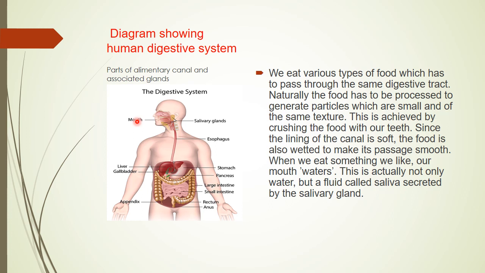Now, the holozoic mode involves 5 steps that we discussed in amoeba earlier in module 3: ingestion, digestion, absorption, assimilation, and egestion. So here also the process of digestion involves these 5 steps. Ingestion, in which the organism takes in its food.